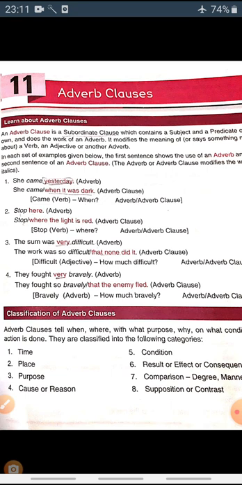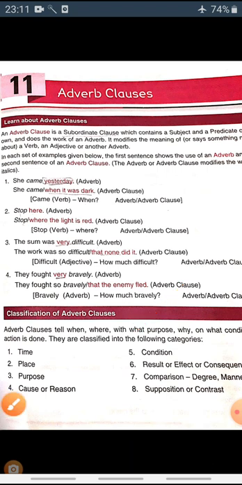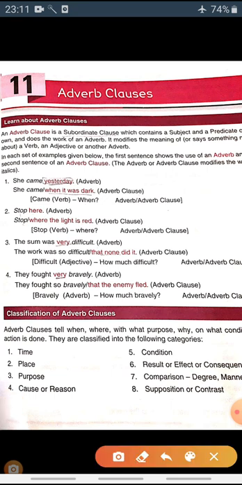Right? Now next is the classification of adverb clauses. Students, in the previous classes, you have studied adverbs and their types, right? You know adverb of manner, adverb of time, adverb of place, adverb of frequency. You had done this in your previous classes. Now here we are going to do the same, but in a different way.